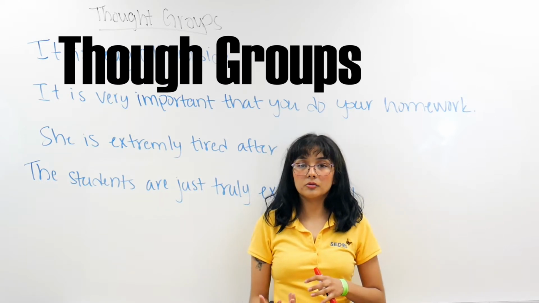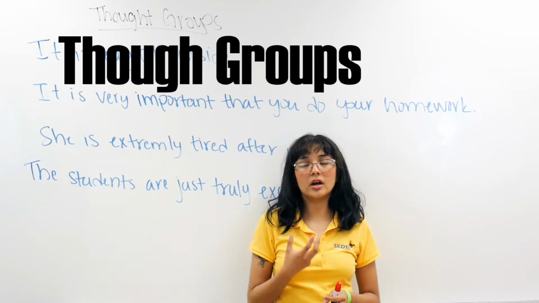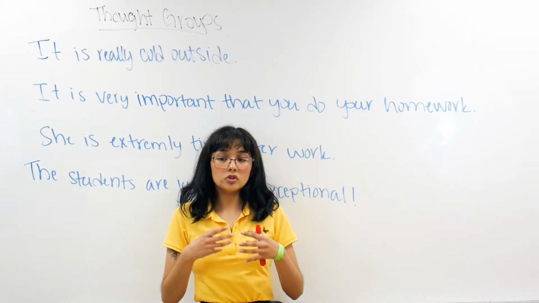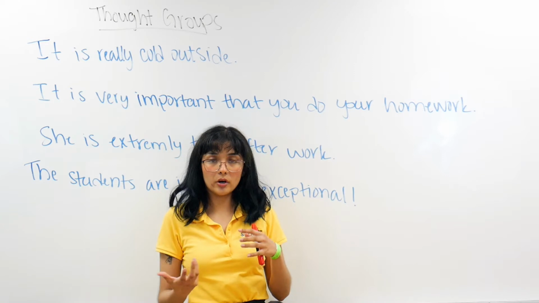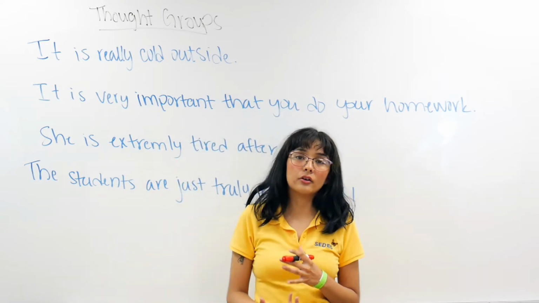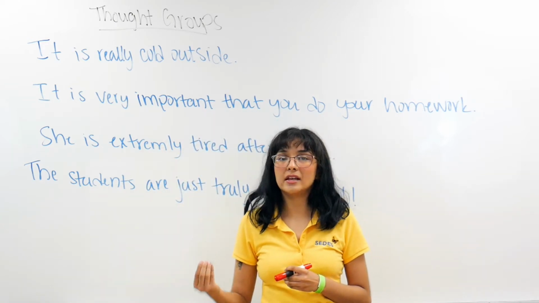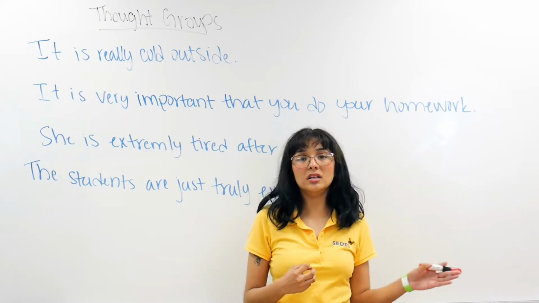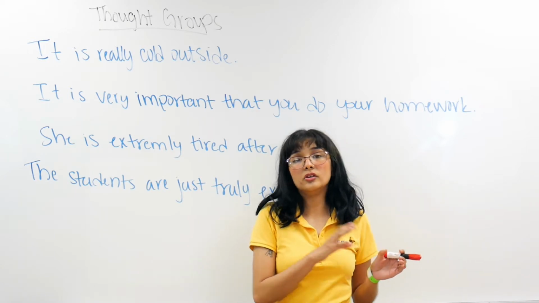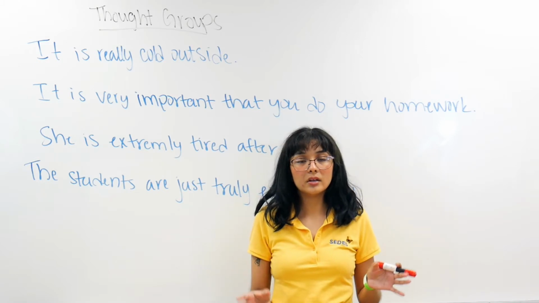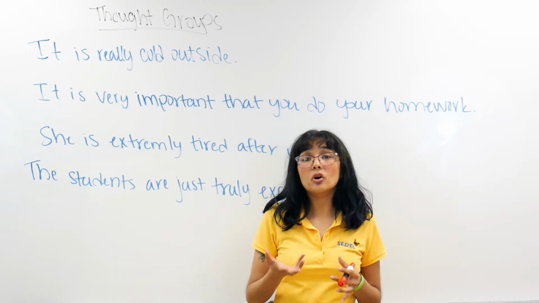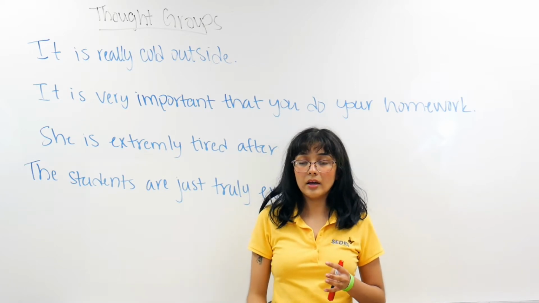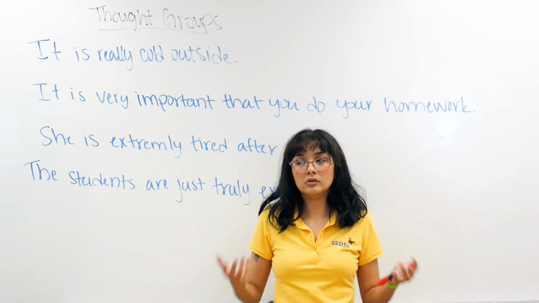Today we're going to be looking at thought groups. Thought groups is how we use our words, or how we speak, to give more importance or less importance to a sentence or a word. With thought groups, we can change the meaning of sentences. We can give more emphasis to one word and change the meaning of the statement, rather than if we don't give emphasis at all. Sometimes you don't need commas or exclamation marks or any punctuation mark to use thought groups.